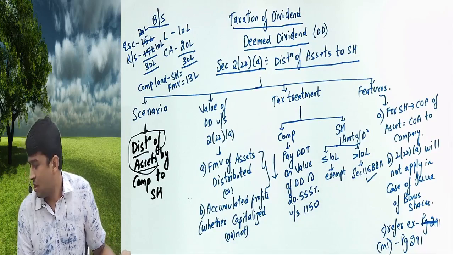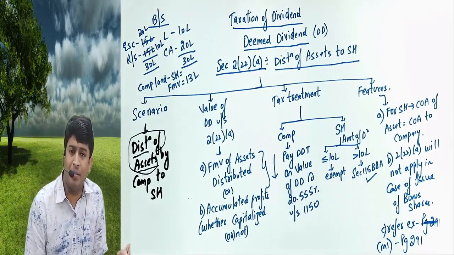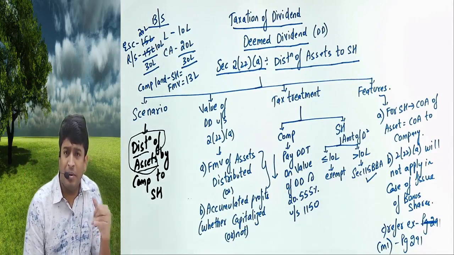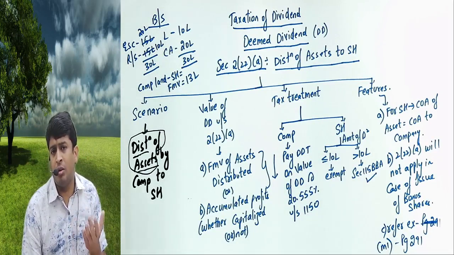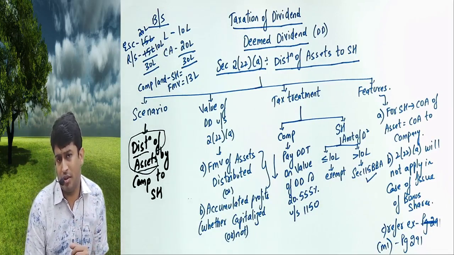Clear? Accumulated profit capitalized means capitalized to equity share capital or not, that is, free reserves and surplus.